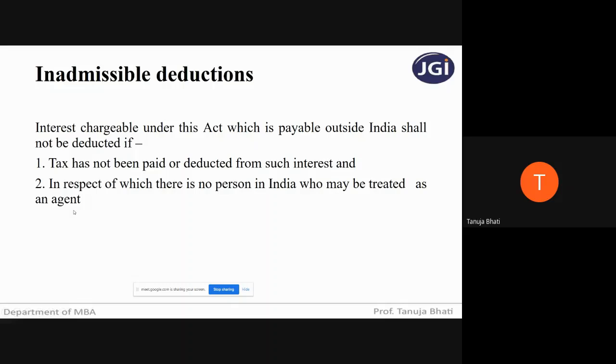So you've taken a loan, but there is no agent to represent it in India. So in these two cases, even if you're paying the interest, it will not be allowed as a deduction. So these are inadmissible deductions in case of calculating income from house property.